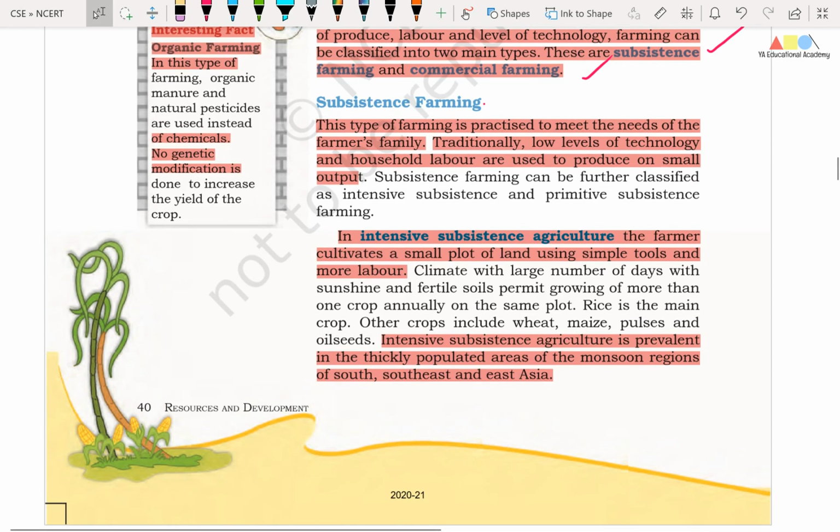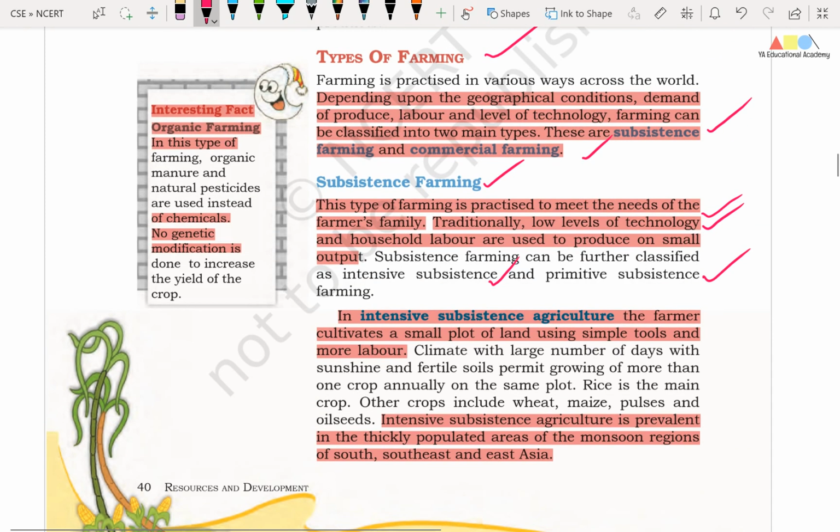Right friends, now we will understand subsistence farming. This type of farming is practiced to meet the needs of the farmer's family. So the major objective of subsistence farming is to fulfill the needs of the farmer's family. Friends, traditionally low levels of technology and household labor are used to produce a small output. Right friends, subsistence farming can further be classified as intensive subsistence and primitive subsistence farming.